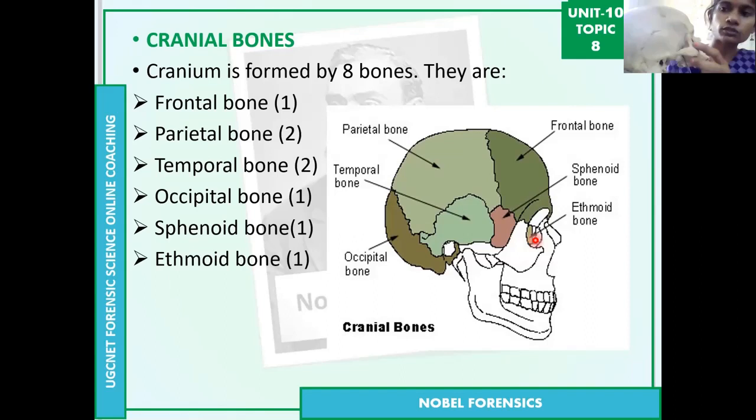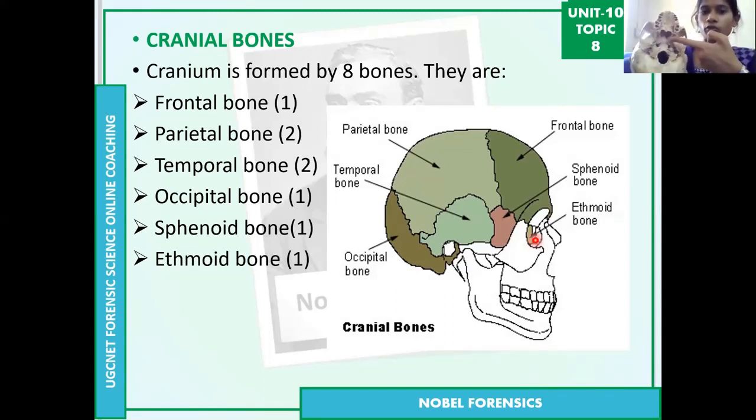Next, the occipital bone, which is the back side of the skull. Then the sphenoid bone, you can see here, the little one where I am showing. This is the sphenoid bone, and then the ethmoid bone. You can see from here, this is the ethmoid bone.